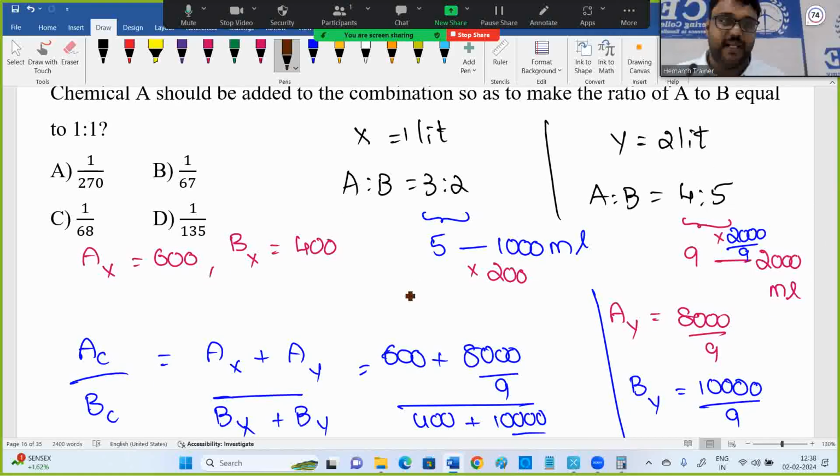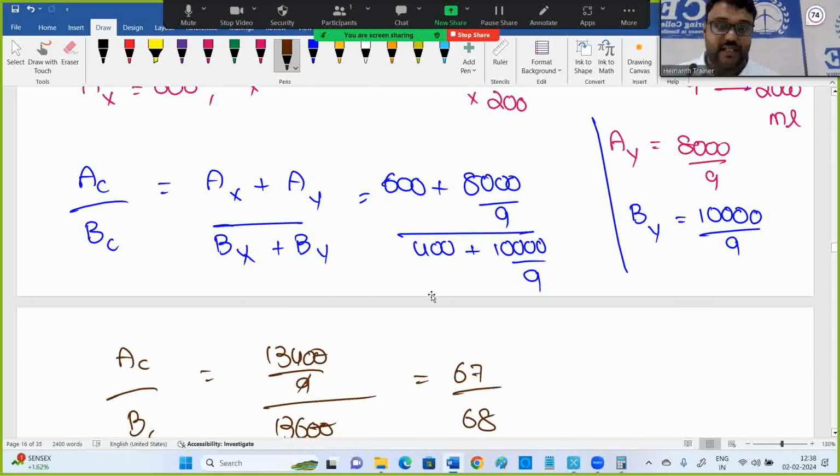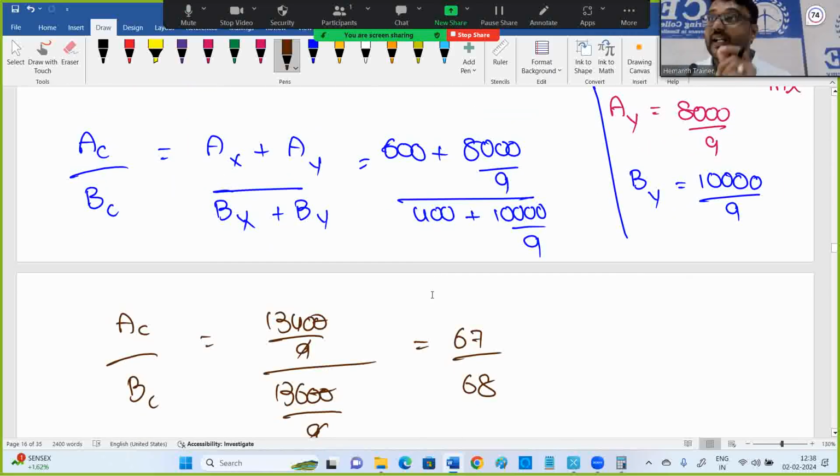Now here I got 9. I want total 2000, so I should multiply with 2000 by 9. 9 cancels, 2000 will be obtained. 4 into 2000 divided by 9 is 8000 by 9. 5 into 2000 divided by 9 is 10,000 by 9. Now in C vessel, chemical A in C is nothing but chemical A in X and Y adding. Chemical B in C is nothing but chemical B in X and Y adding. And started cancelling and doing that ratio. I got 67, 68. Now listen, my dear, listen. This should become 1 is to 1 now.